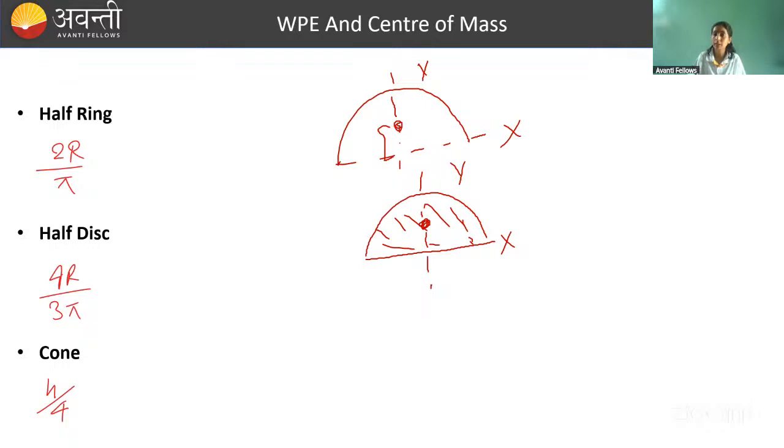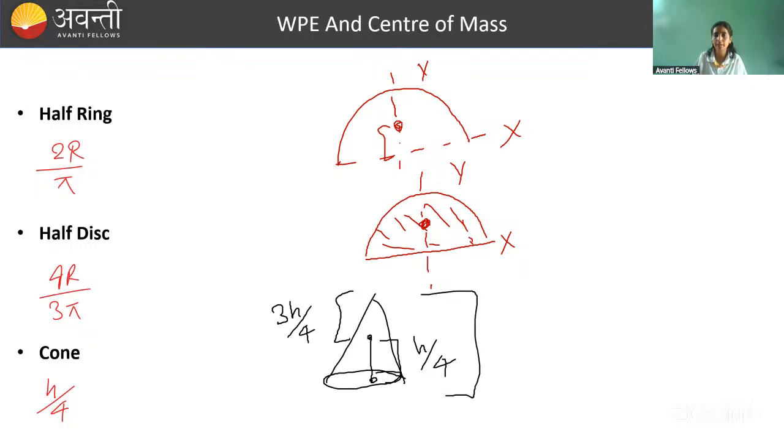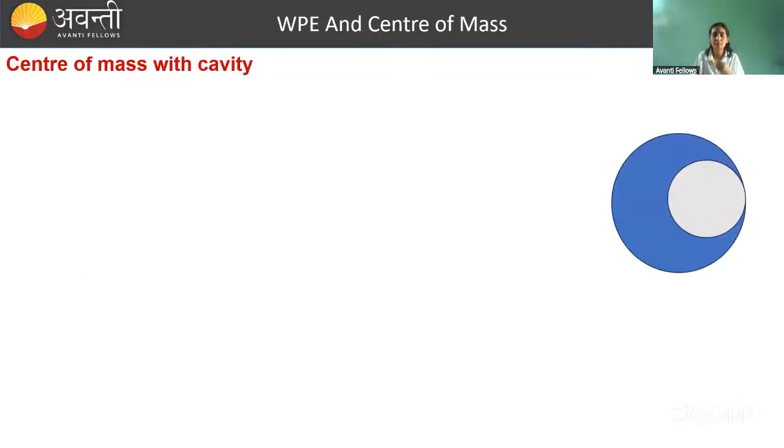What will be the thing for cone? Cone के लिए क्या होगा? Again, body should have uniform mass distribution. So cone के लिए h by 4 will be the distance from the bottom of center of mass. So cone looks something like this. Okay, so its center of mass will be somewhere here from the bottom, and this distance is how much? H by 4. So from apex, if you are calculating this center of mass, it will be at a distance of 3h by 4, because this whole height is h. Okay, so these three formulas you need to remember. Though there were no recent questions I couldn't get from this portion, still this is important.